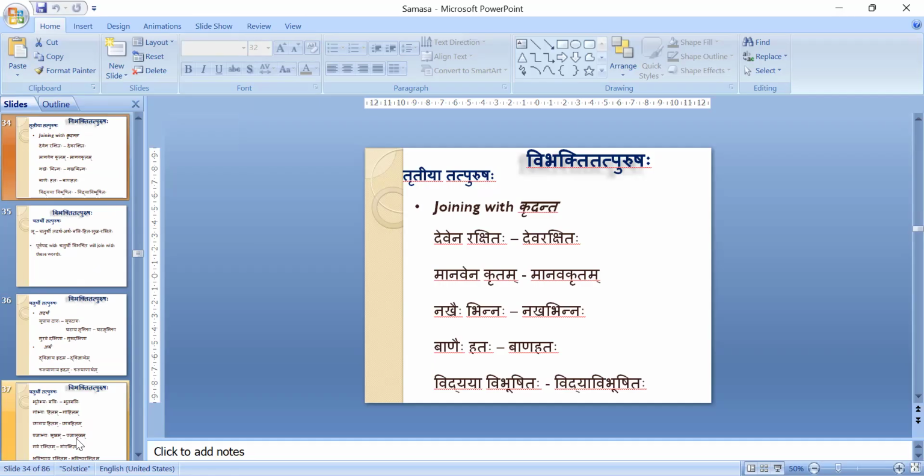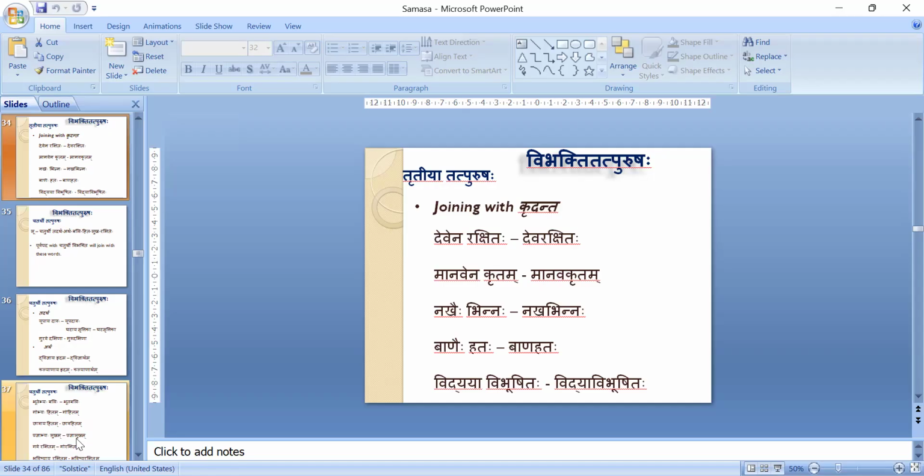Okay. Therefore, Devena Rakshitaha, Deva Rakshitaha. Manavena Kritam, done by human beings. Nakhaihi Bhinnaha, it is cut by nails. Nakhaihi Bhinnaha, Nakha Bhinnaha.